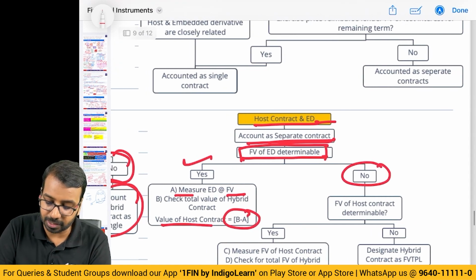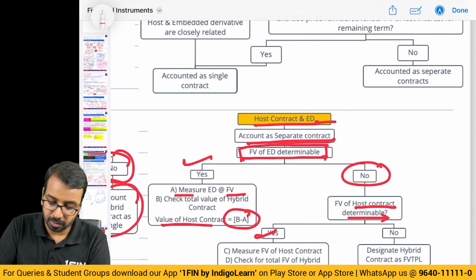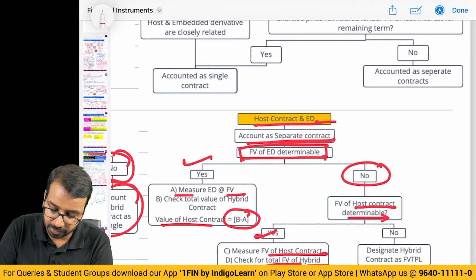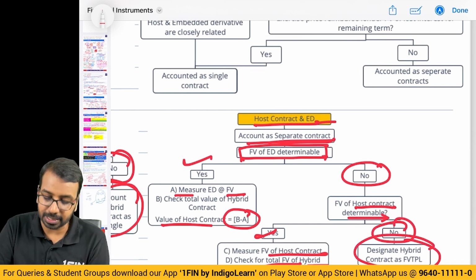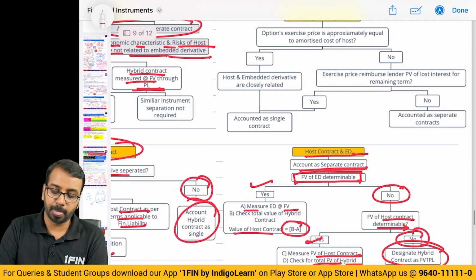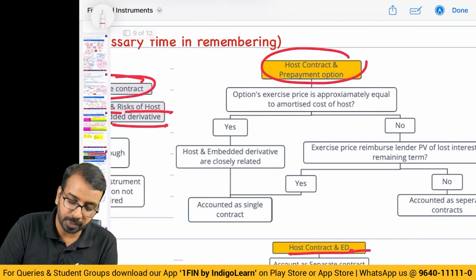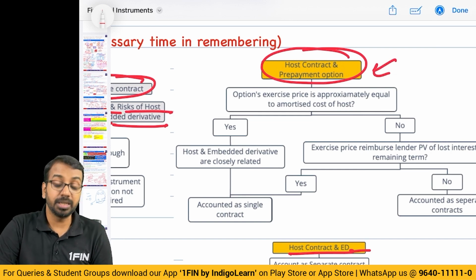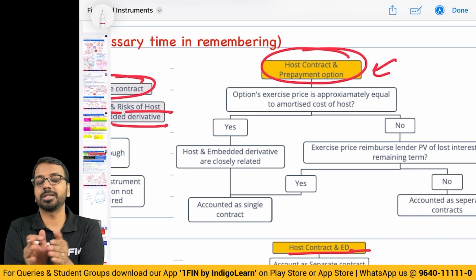If it is not determinable, then determine the value of the host contract. If you can determine, first measure the host, check for the total fair value of the hybrid, and the value of the embedded derivative is the difference between the two. If it is not, then designate the entire contract as FVTPL. And there is one specific question on host contract and prepayment option that you please work out once so that you have a grip on this particular concept.